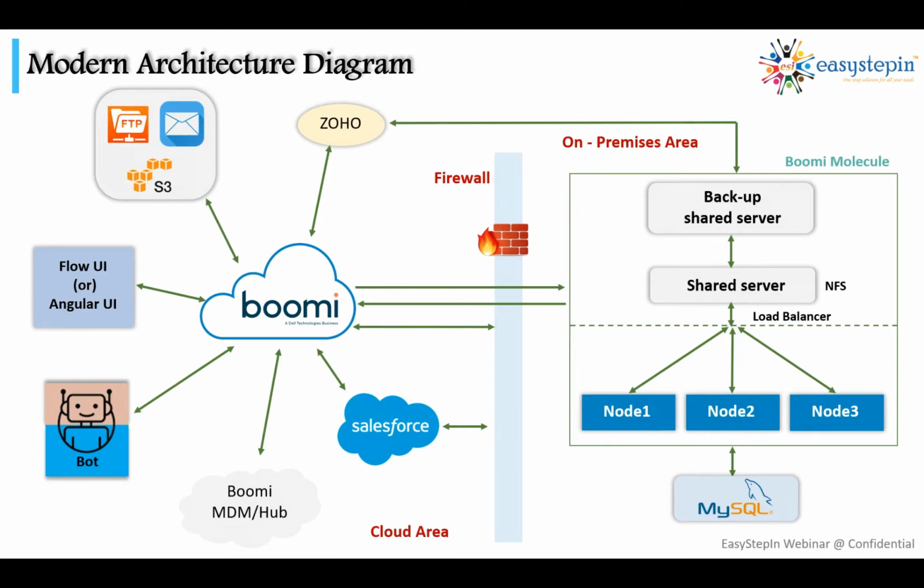If you see this specific architecture diagram, the bot will start creating the request, and it will go to the Boomi platform. It's an API structure, it's microservices. It will find out which application it needs to send to, and then it will send the data. It will also have clear tracking and high performance, and it will manage the unified platform, right? And if something fails, you can easily find out what is failing and how it is failing, and you will also be able to do easy replacement.